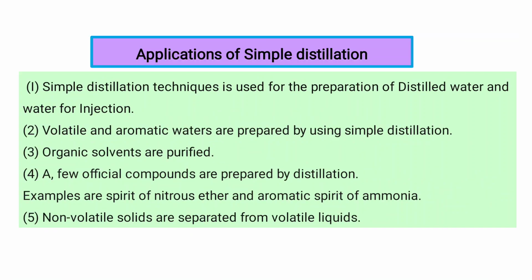Applications of simple distillation. Simple distillation is used for distilled water and water for injection. This is an important application. Volatile and aromatic waters are prepared by using simple distillation. Organic solvents are purified. A few official compounds are prepared by distillation. Examples are spirit of nitrous ether and aromatic spirit of ammonia. Non-volatile solids are separated from volatile liquids.